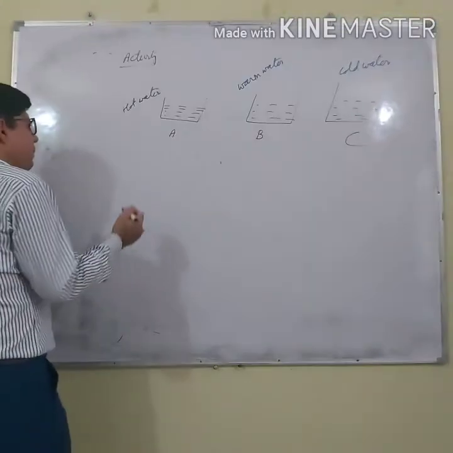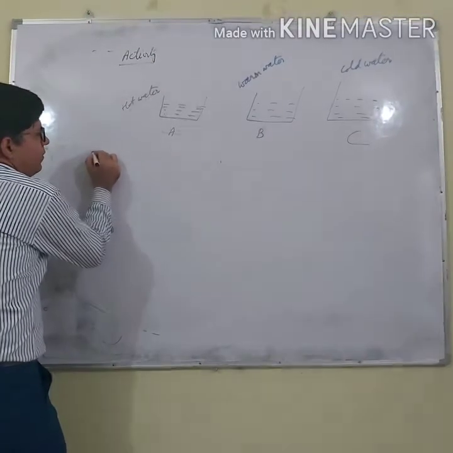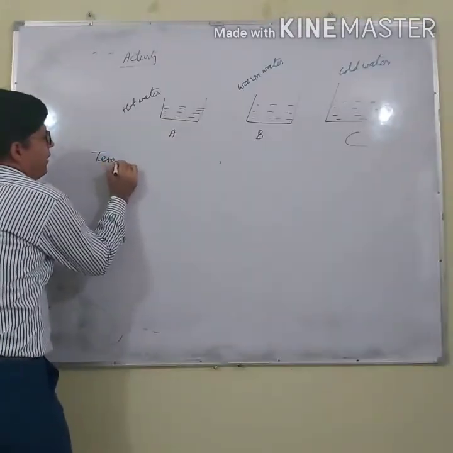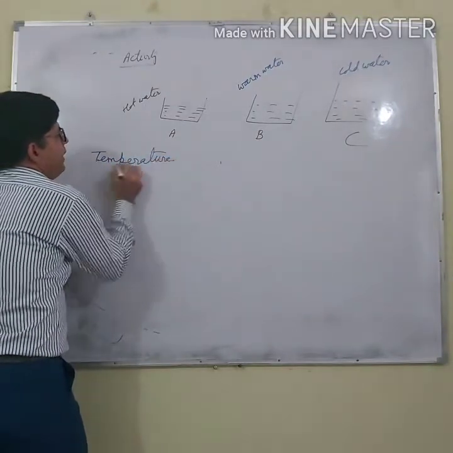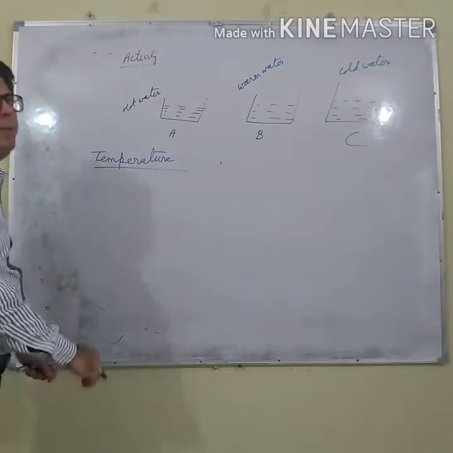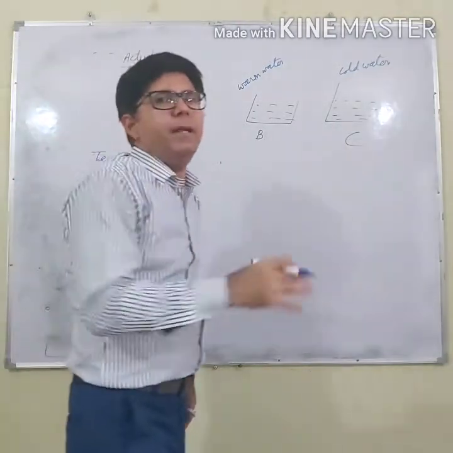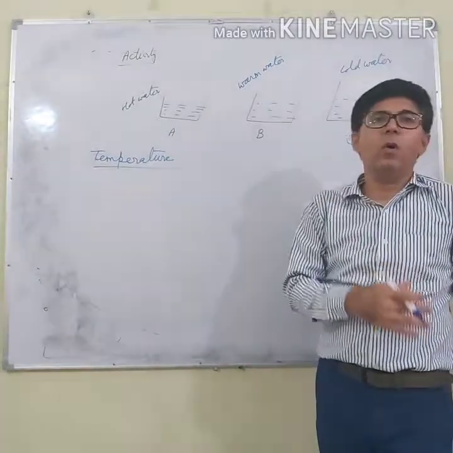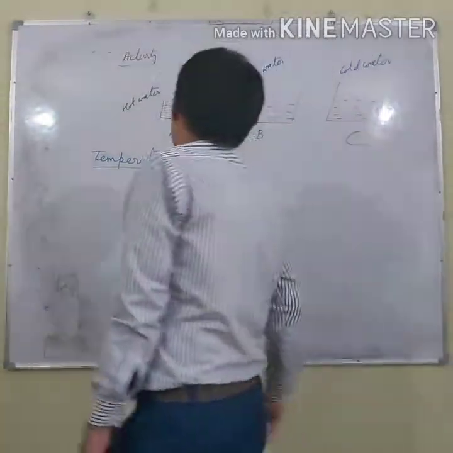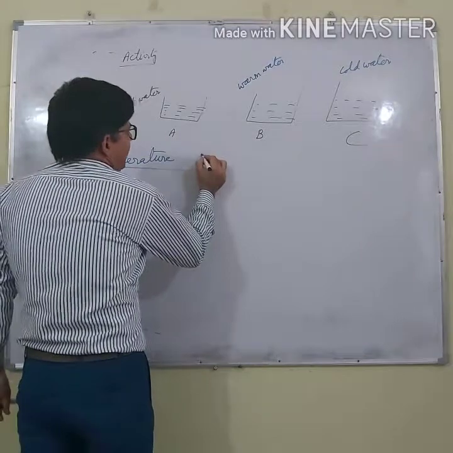What is that concept? That concept is of temperature. What is the meaning of temperature? Temperature is the degree of hotness or coldness. Let me define.